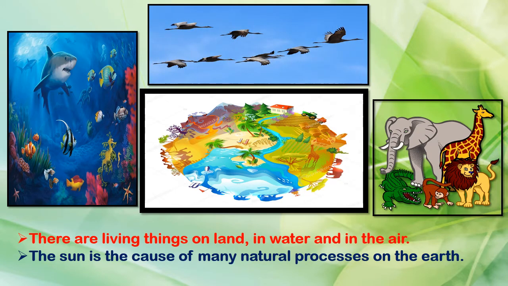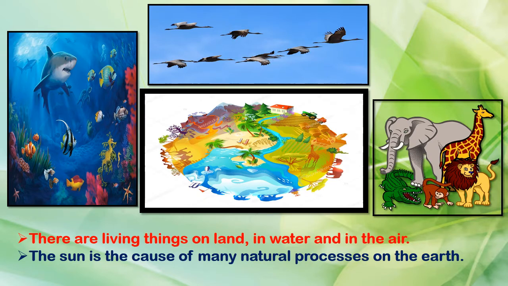That is, we see birds in the air, we see fishes and other plants and organisms in water. And students already know that on the land there are numerous animals and plants living on the earth.